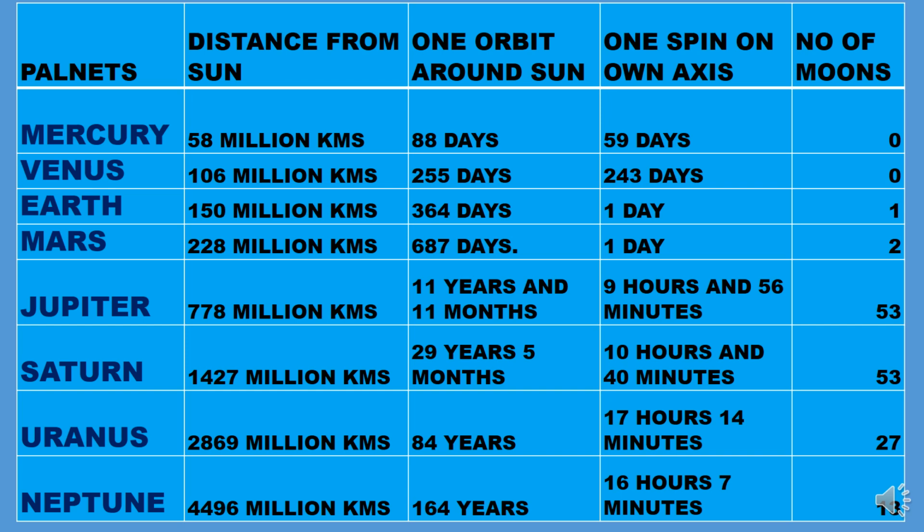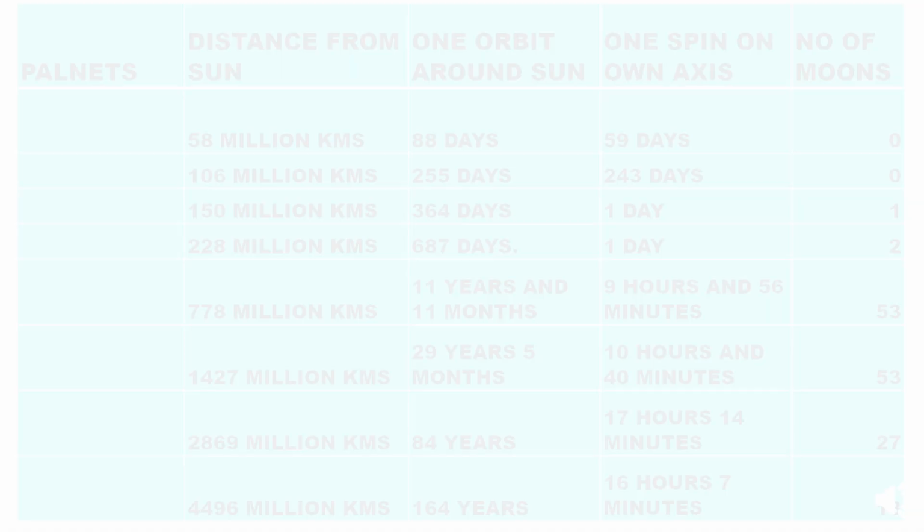Lastly, Neptune. It is 4496 million kilometers away from the sun. It takes 164 years to complete one orbit around the sun. It takes 16 hours and 7 minutes to complete one spin on its own axis, and it has 13 moons.